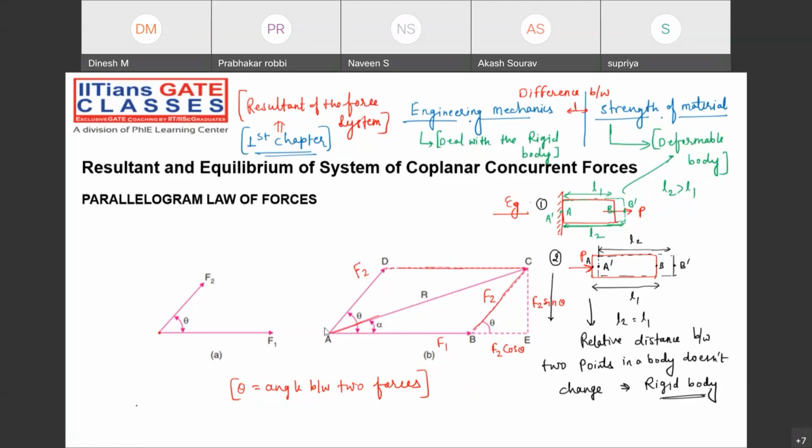Then by Pythagoras theorem in triangle ACE, what can we write, my dear friends? R square will be equal to (F1 plus F2 cos theta) whole square plus (F2 sin theta) whole square. Yes or no, guys? Is it clear? The parallelogram law is basically the Pythagoras theorem. Now, how to resolve this one? First of all, note down the diagram and note down till this point. Then we can see in the next slide.